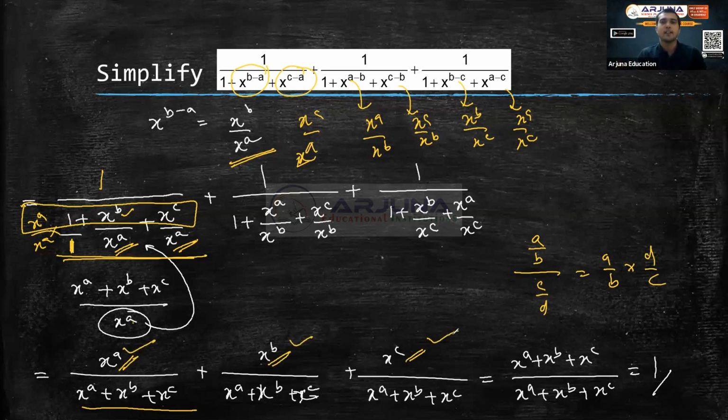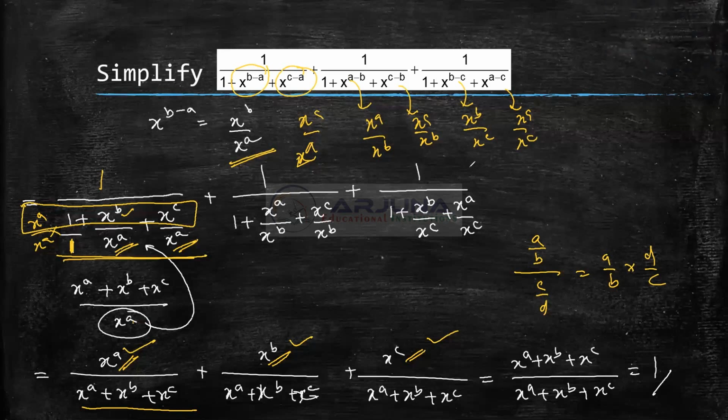So if you add it, numerator and denominator is same, therefore you will get answer equal to 1. So this is about simplification, and I'm going to erase it.